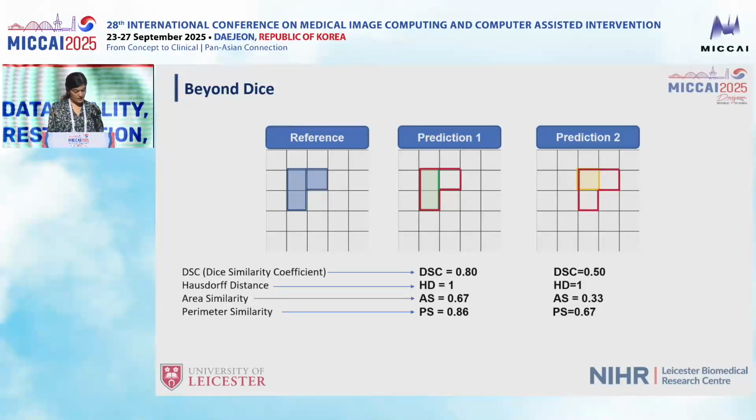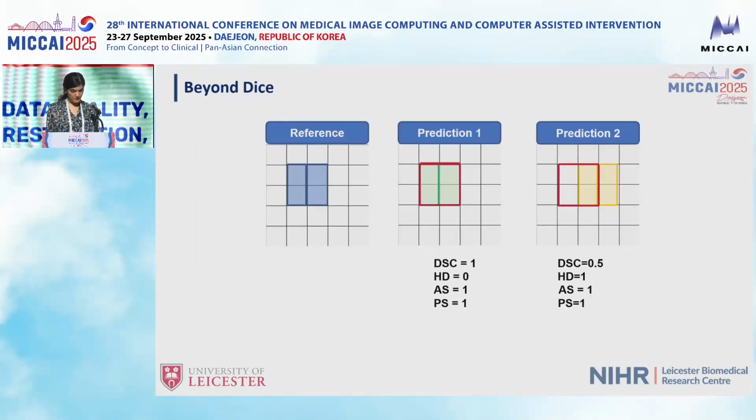Before I present our result, I just want to quickly touch on our evaluation metric. We all report DICE. It's a standard segmentation metric. But in medical images with tiny structures like myocardial scar, DICE can exaggerate small differences. Here, one missed pixel caused DICE to plummet from 0.8 to 0.5, even though the predictions are quite close.